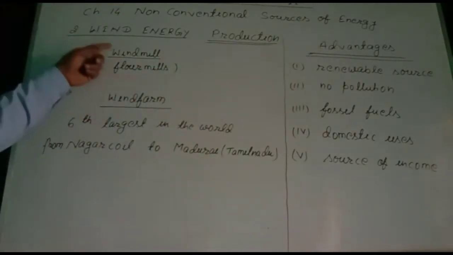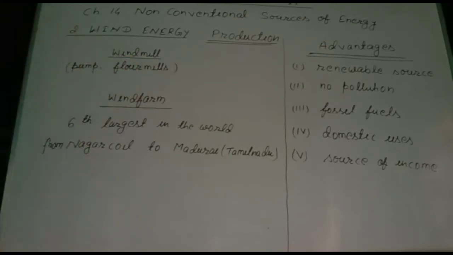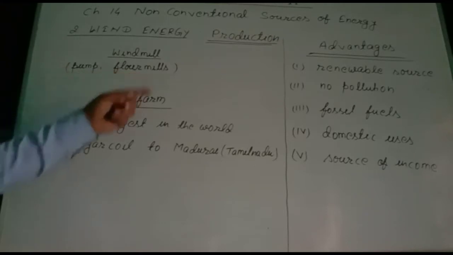Wind energy is produced by windmills. A windmill consists of a turbine, and the blades of the turbine rotate due to the moving wind. That turbine remains connected with the generator, and electricity is produced. That electricity is used to run the pumps and flour mills.